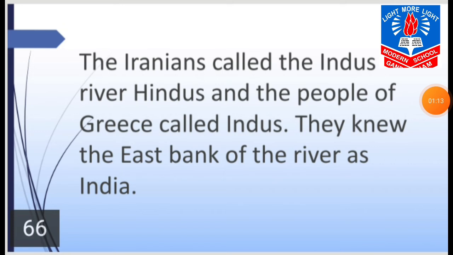The Iranians call the Indus River Hindu, and the people of Greece call it Indus. They knew the east bank of the river as India. Iranian means the people who live in Iran. As we stay in India, we are called Indians. In the same way, Iran people are called Iranians.